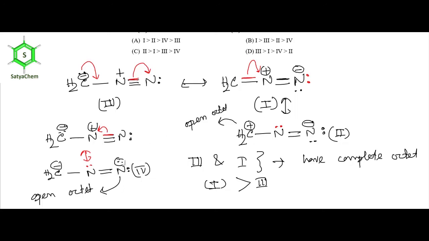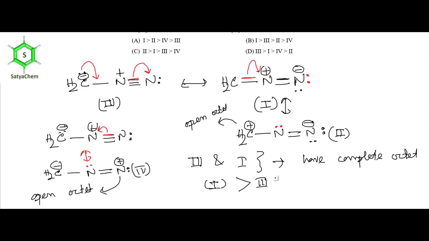But when we are comparing between structures 2 and 4, see, in structure 4 the positive charge resides on the more electronegative atom, that is the nitrogen atom, but here the negative charge resides on the more electronegative atom.